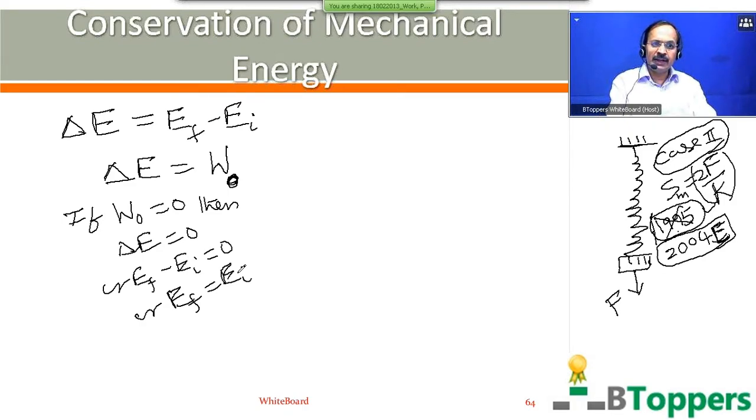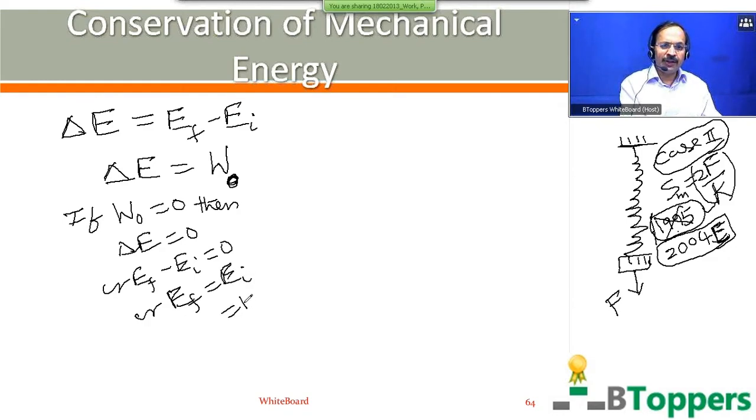If a body or system moves under the action of conservative forces such that no work is done by the other forces which are not conservative, then the total mechanical energy remains the same throughout the motion.